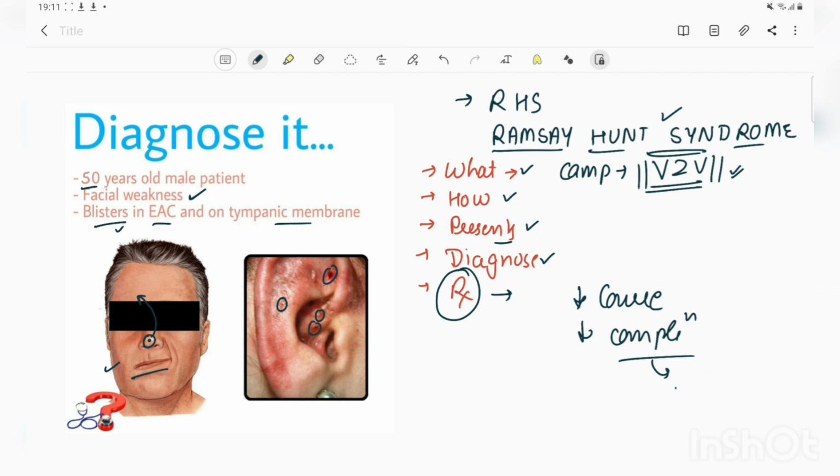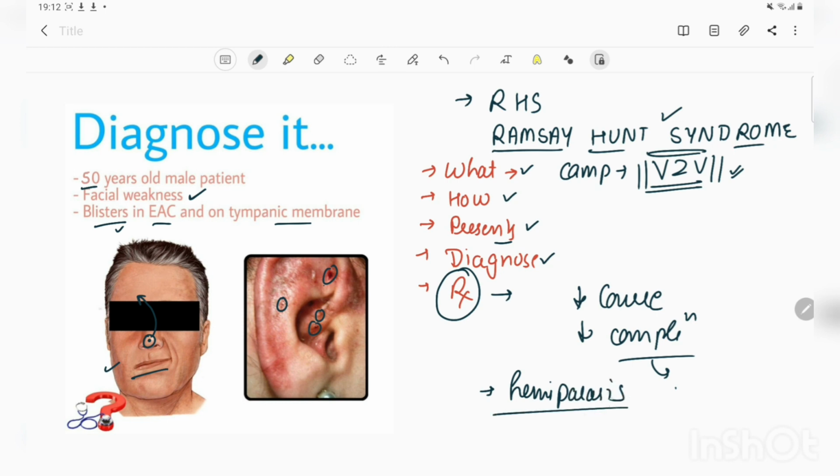There can be sequelae related to facial paralysis, like some partial facial paralysis may remain even after the resolution of all other symptoms. There can be otalgia present even after the resolution of all other symptoms. Sometimes after involvement of the ocular nerve, corneal lesions may develop, and sometimes due to facial paralysis, corneal abrasion may also be present. Due to involvement of the eighth nerve, hearing loss and tinnitus may also remain. And if the virus involves other cranial nerves and even other spinal nerves and spinothalamic tracts, then this may cause hemiparesis of the body also.